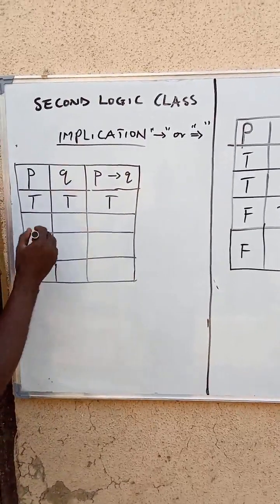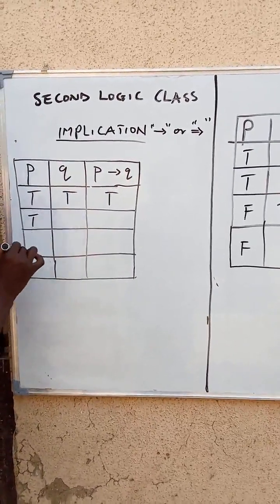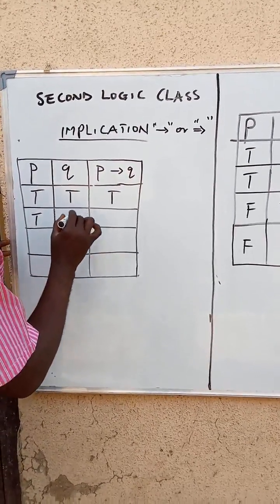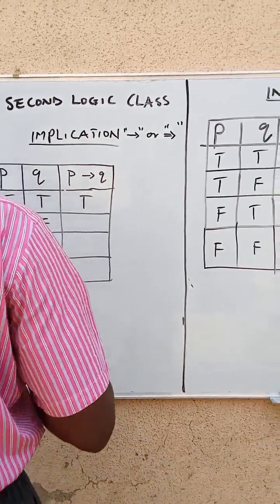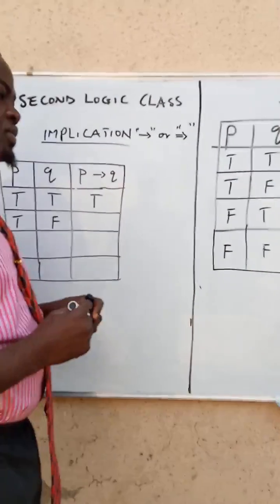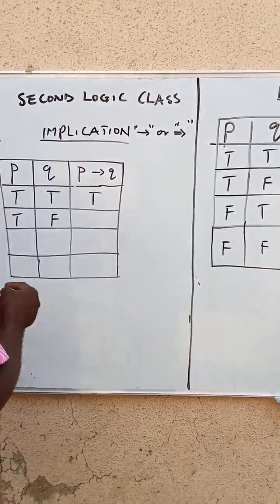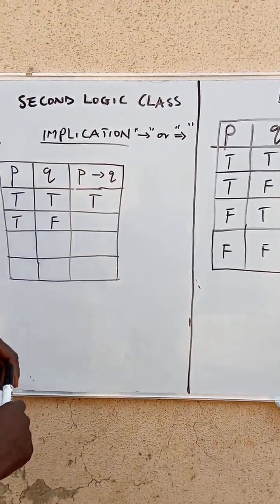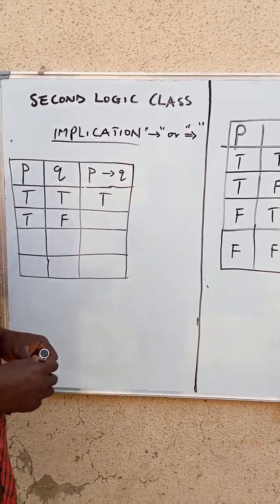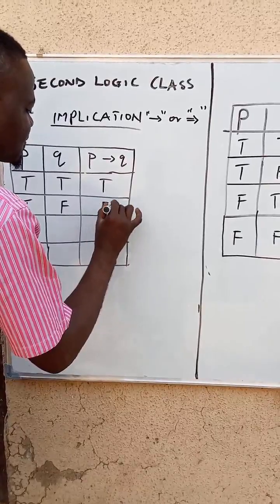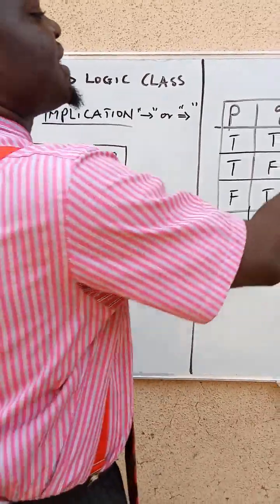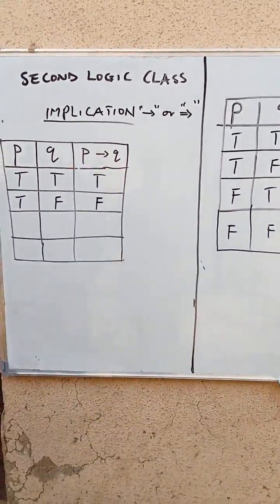Now, what if this is true, that you took first position and I did not give you 1 million? So what do we do? You took first position, I did not give you 1 million. It's false. That means what I said is not true. It's false.